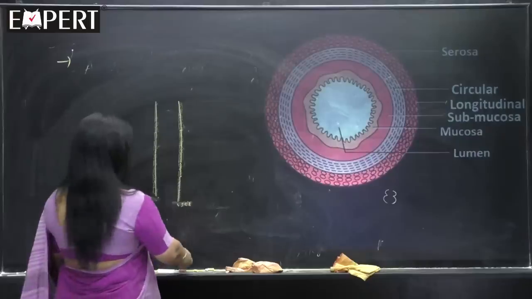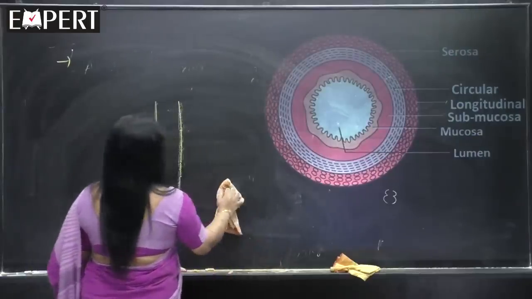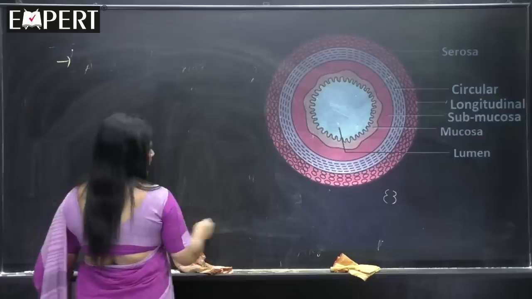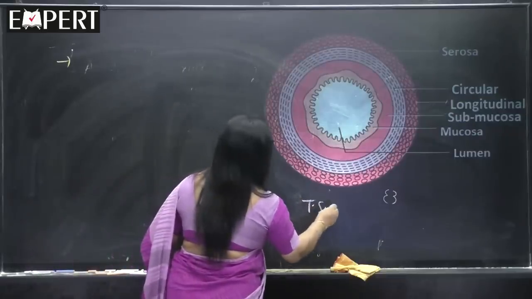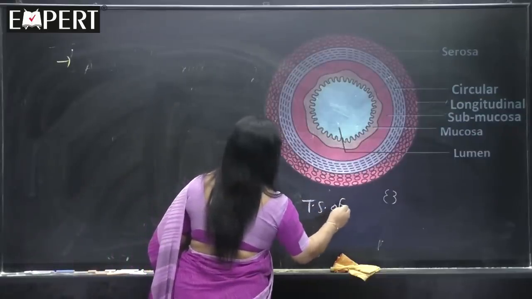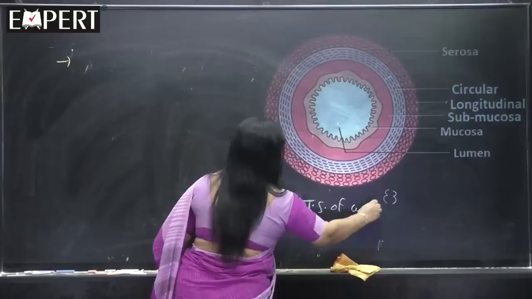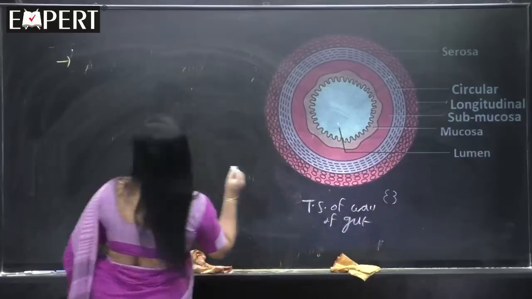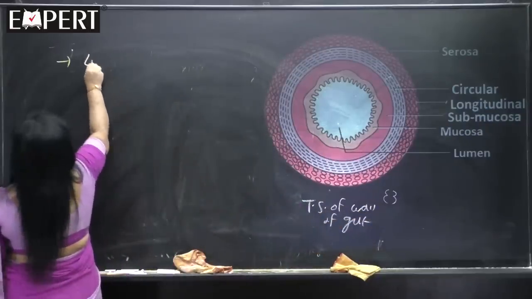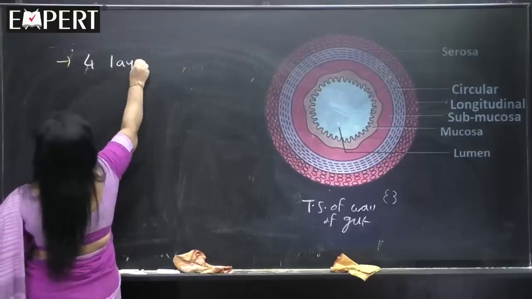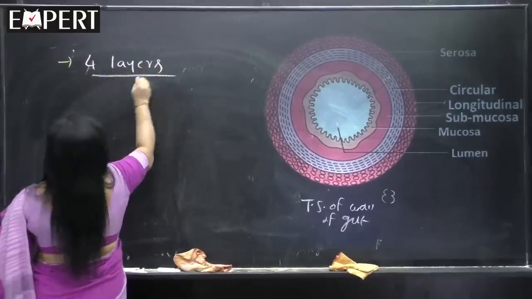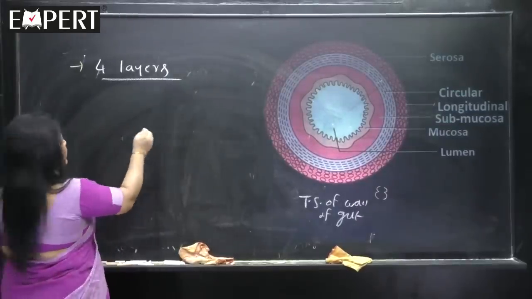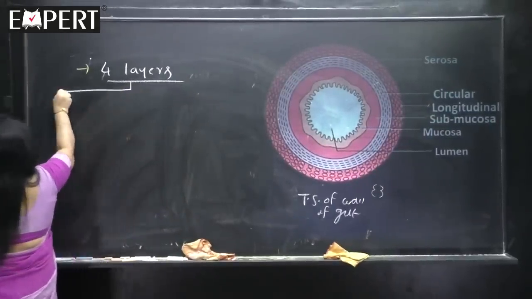Now, I will explain what those layers are. That is the TS of the wall of the digestive tract, TS of the wall of the gut. There are 4 layers. While I teach here, you should see the diagram also. I will show one diagram also.